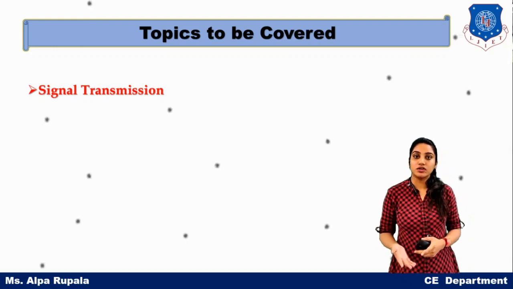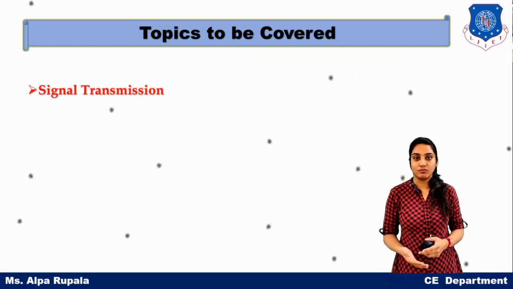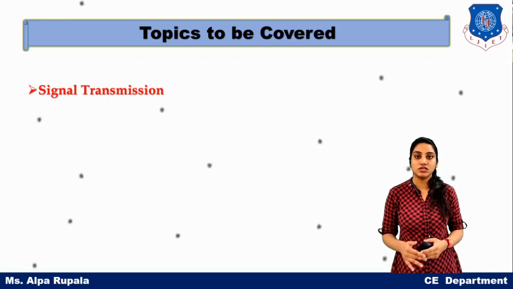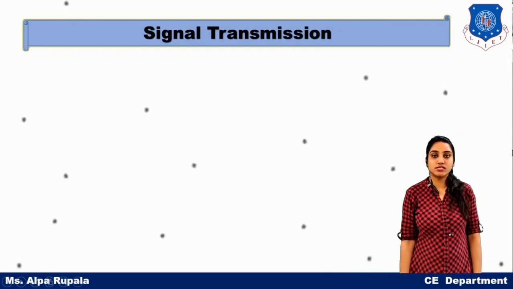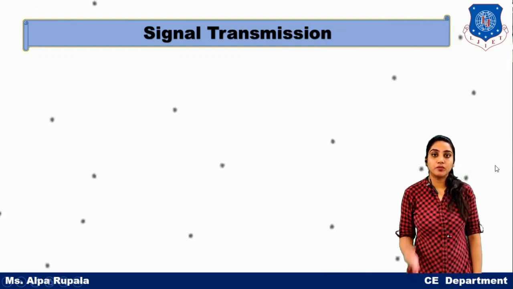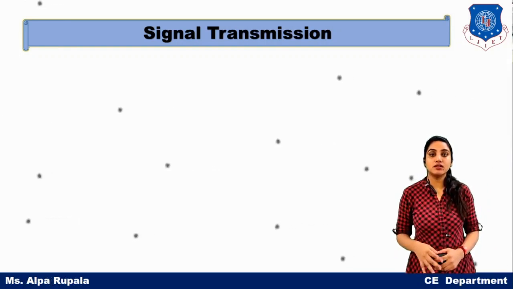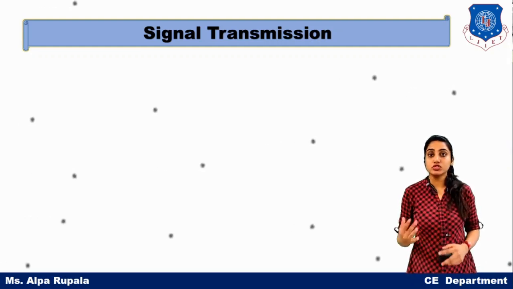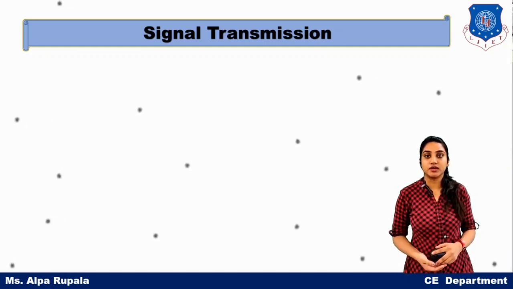So, what is analog transmission? What is digital transmission? What is the basic requirement to transmit analog data and digital data? We will understand all these concepts. Signal transmission: when we transmit our signal using an antenna, that signal is first processed and then transmitted. So before learning all these fundamentals, let us discuss